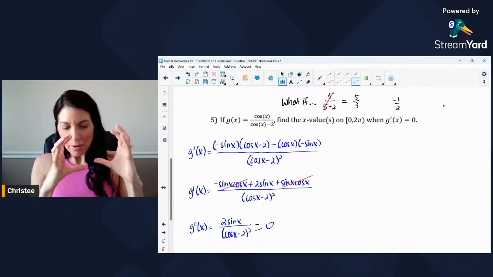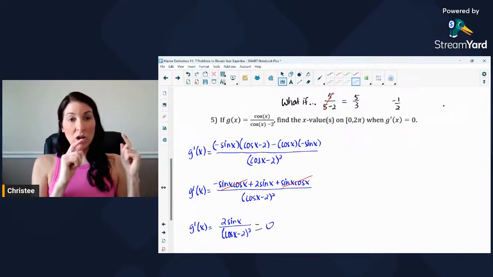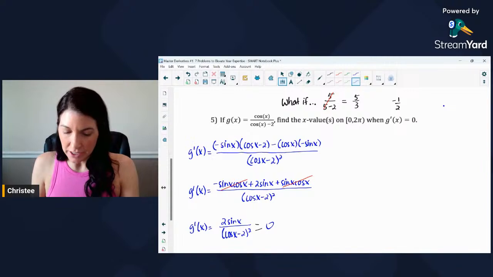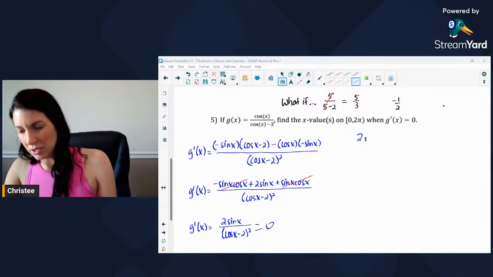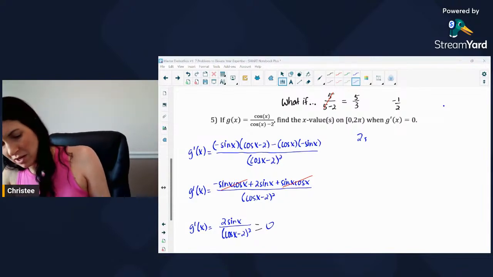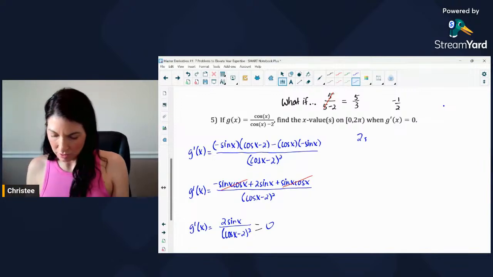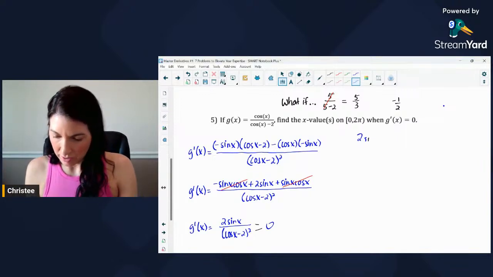Okay, so if I multiply over the denominator, notice it would be where 2 sine of x is equal to 0. And also think about that. If you have a fraction, where would your fraction... Oh goodness. Okay, let me see. You know what? That's just a whole lot harder. Let me try to go back here. Okay.